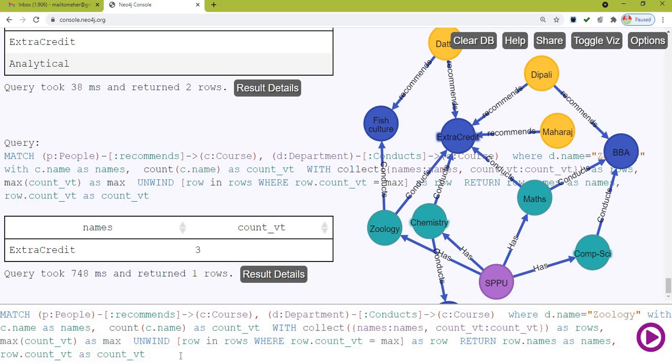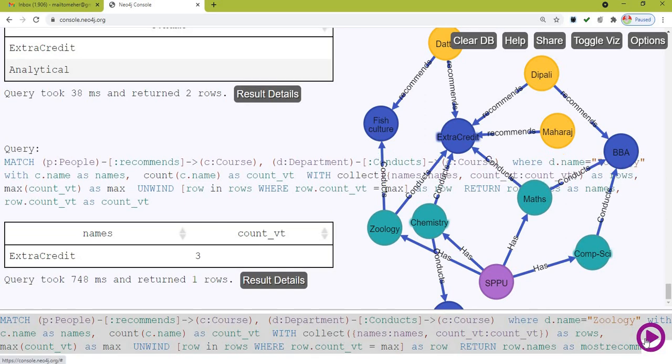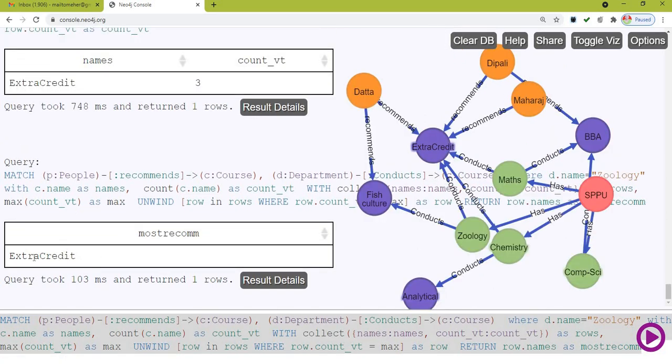Now it is up to you. If you don't want to display the row count, don't display it. Instead of row names as names, you can type most recommended course. Then click and run. You can see the most recommended course is extra credit.